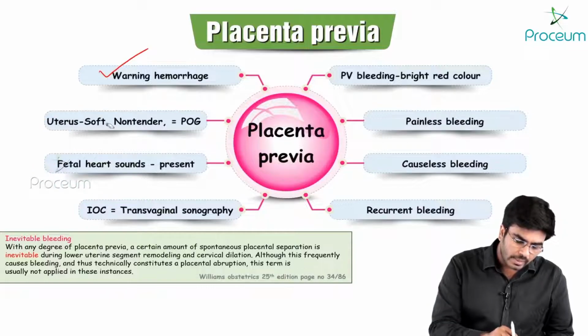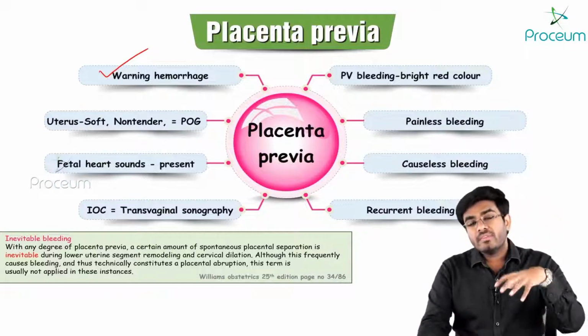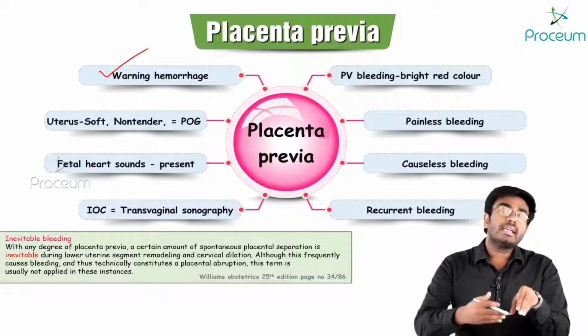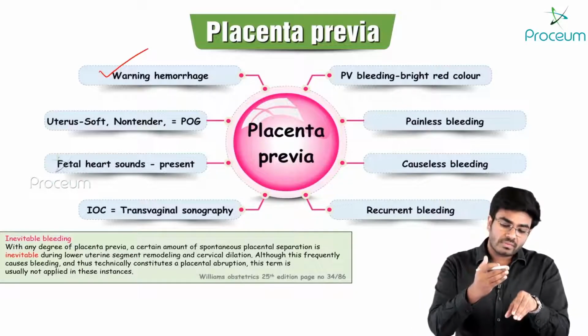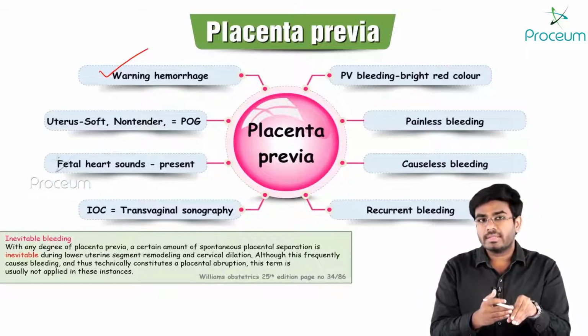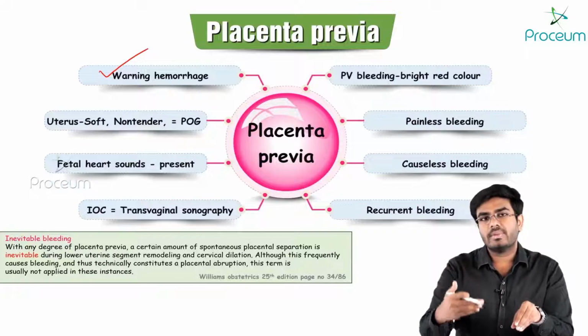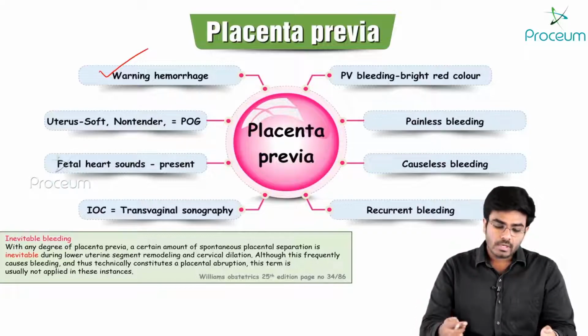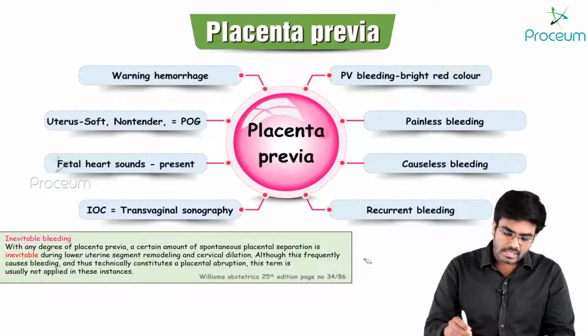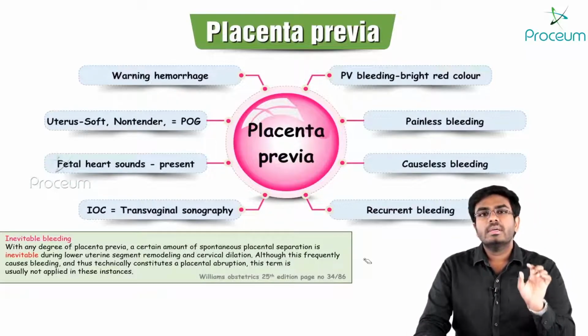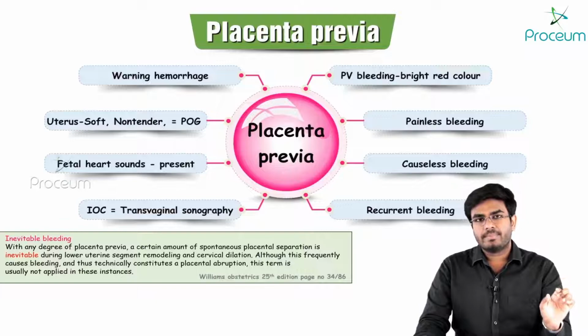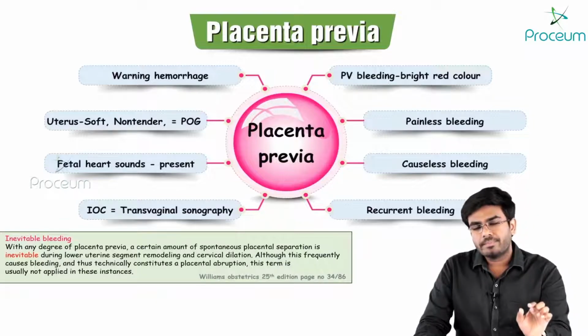Why is it known as warning hemorrhage? Because if there is placenta previa, many times bleeding will happen. So for the first time if there is bleeding, it's a warning that next time bleeding will happen. So this is known as warning hemorrhage. Simply, if you want to remember, warning hemorrhage is seen in placenta previa.